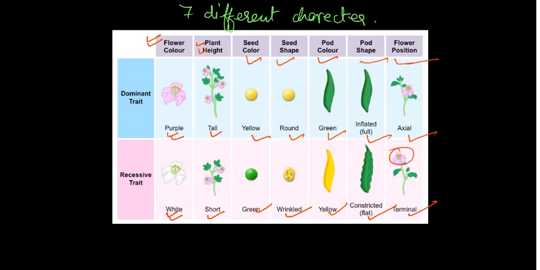So these are the 7 different characters on which Mendel explained his experiment. Some terms I will give you in the next slide. We have to know some terms, but before that, you have to learn one character daily with its dominant and recessive. Suppose in one day you learn flower color: the dominant is purple and the recessive is white. Later we will discuss one more thing. Only this you have to learn, but before that, you have to know some important terms.